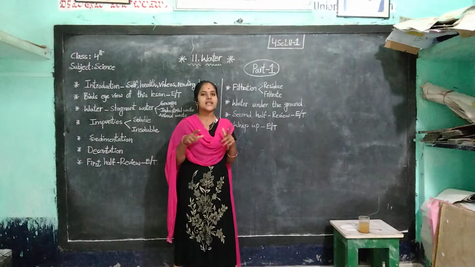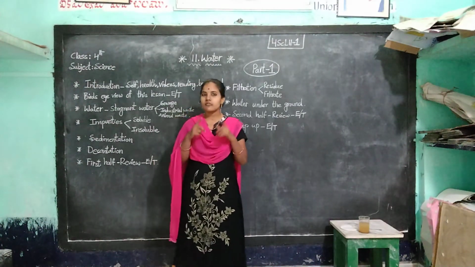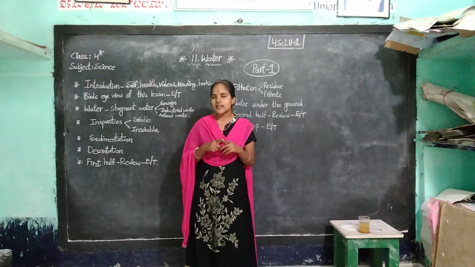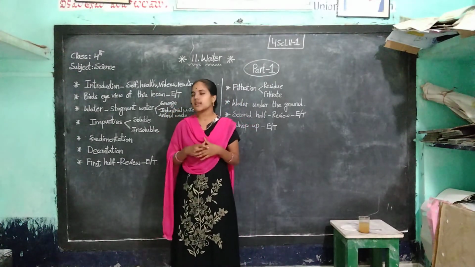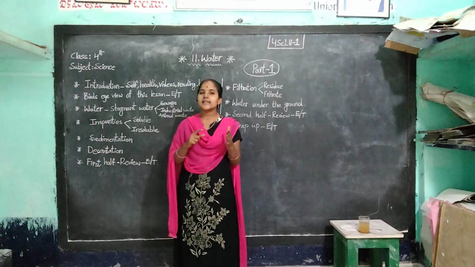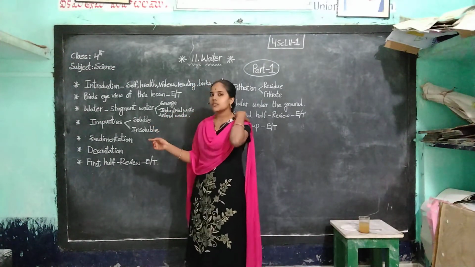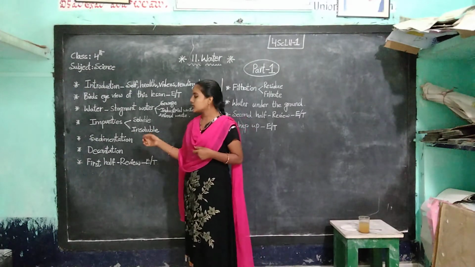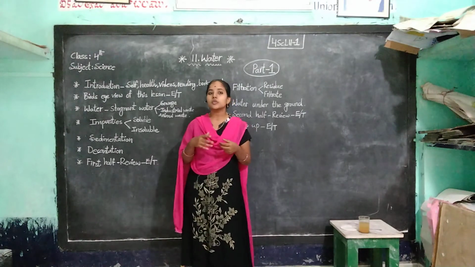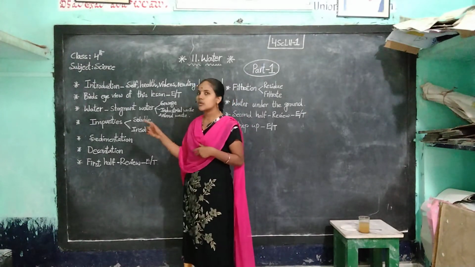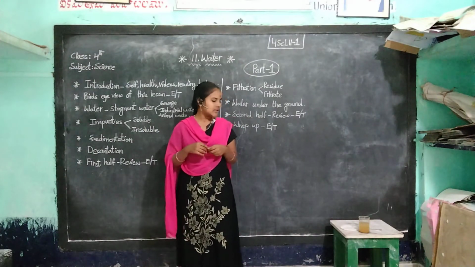Once I revise the lesson, what we learnt in this lesson. Okay, first of all we learnt about water. After that, about stagnant water, and next one, water contains two types of impurities, soluble and insoluble. And after that we learnt there are 3 methods to remove the insoluble impurities from water. First one is the sedimentation, next one is the decantation.